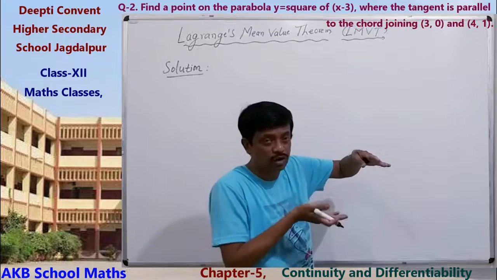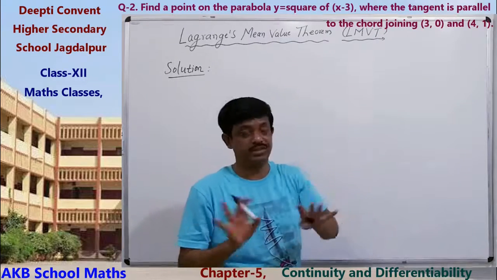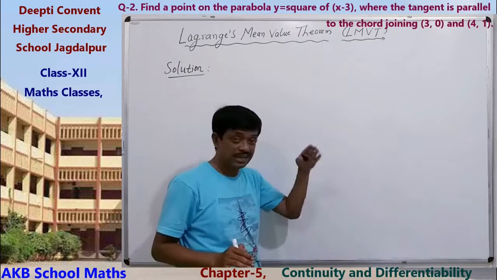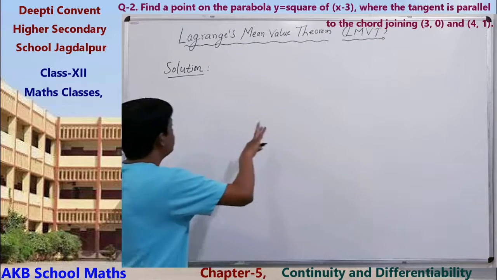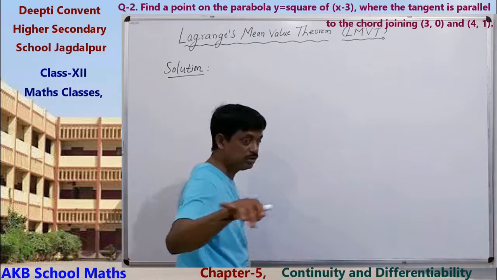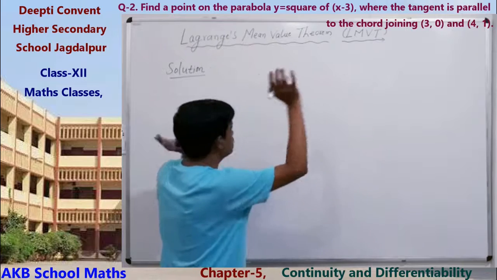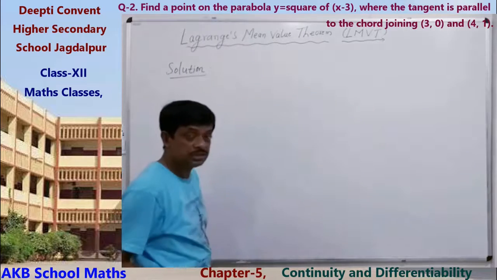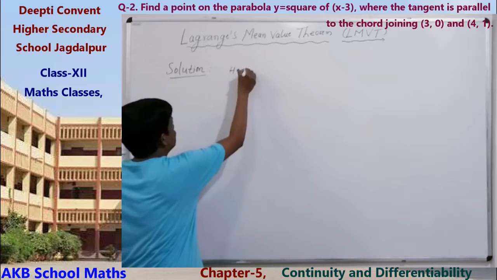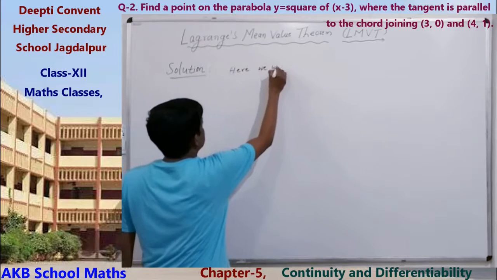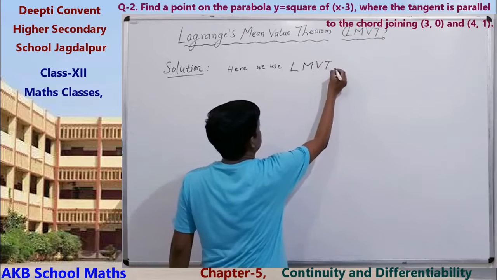Tangent is parallel to chord, so we have to use Lagrange mean value theorem here.